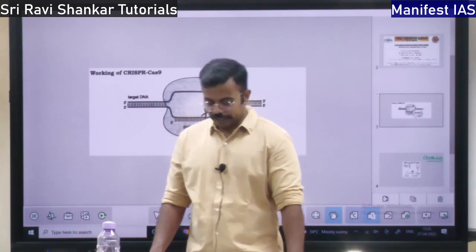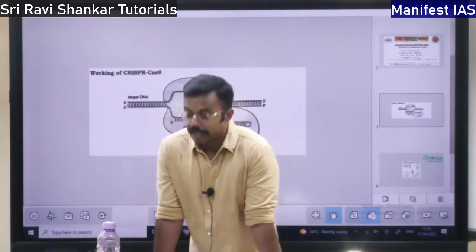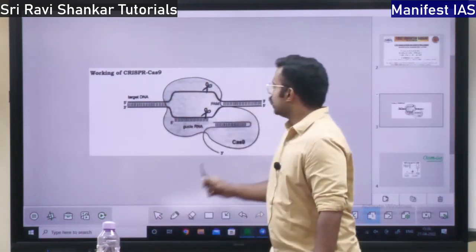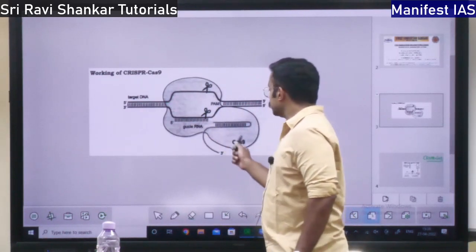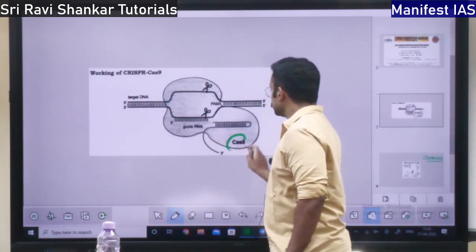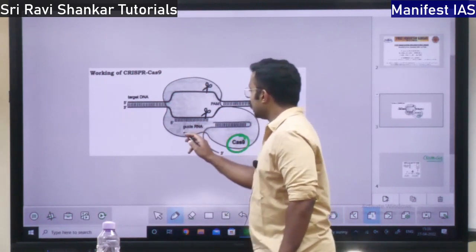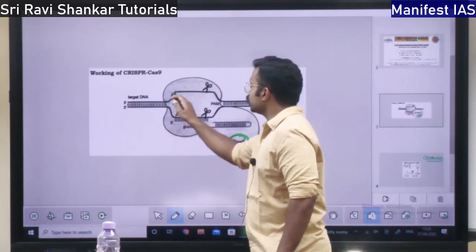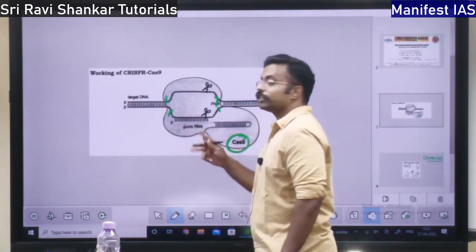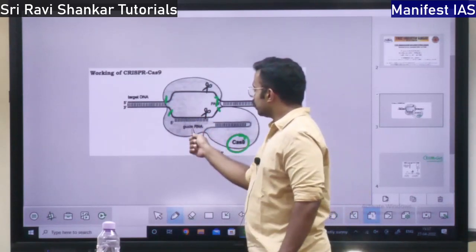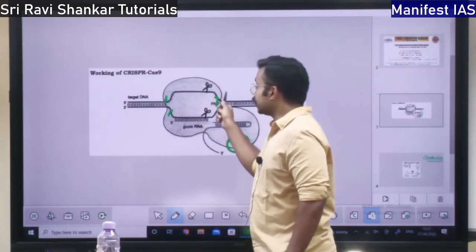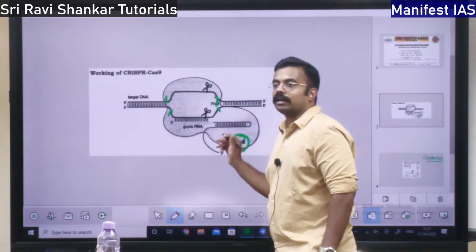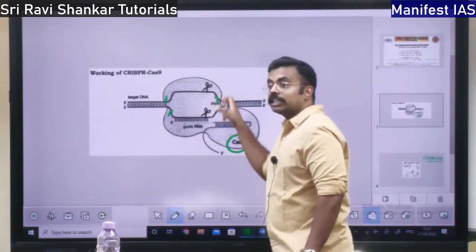How does mutation change things? First, there will be a guide RNA. The guide RNA acts like a GPS. It shows this CAS9 the way. First, this guide RNA goes and gets attached to the specific section of the DNA which needs to be cut. Later on, this CAS9 scissor goes and cuts that specific section.